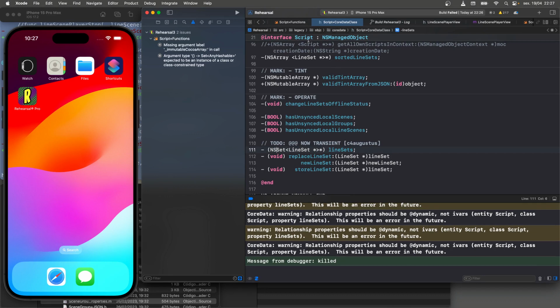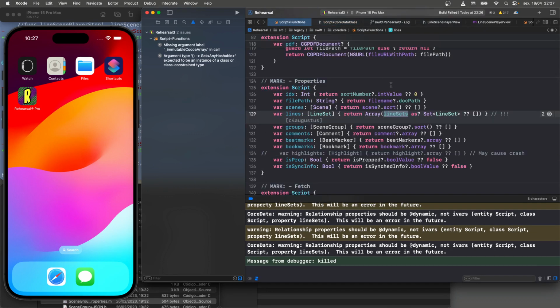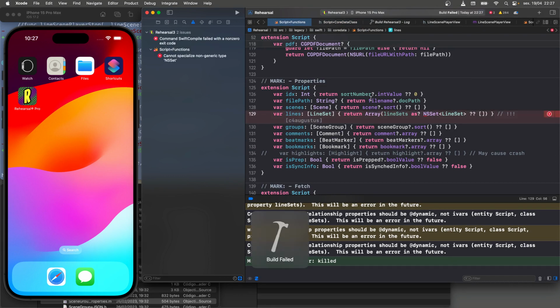See, I got the same thing though. I can't say NSSet. I think I tried that once. It didn't like it. I think that's going to be no-go. Yeah, there's that non-specialized type. So NSSet is generic in Objective-C, but it's not generic on the Swift side. You got to make the Swift equivalent.